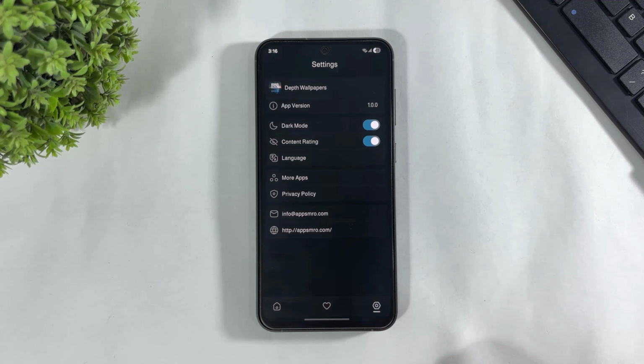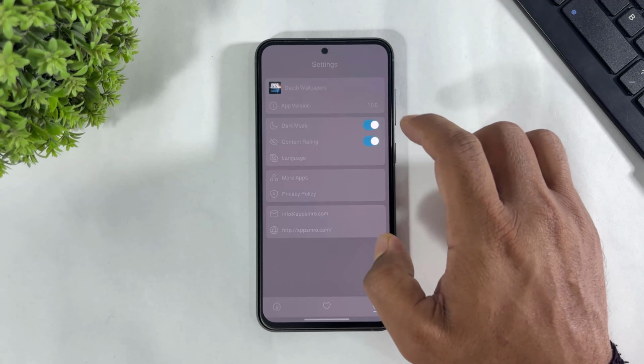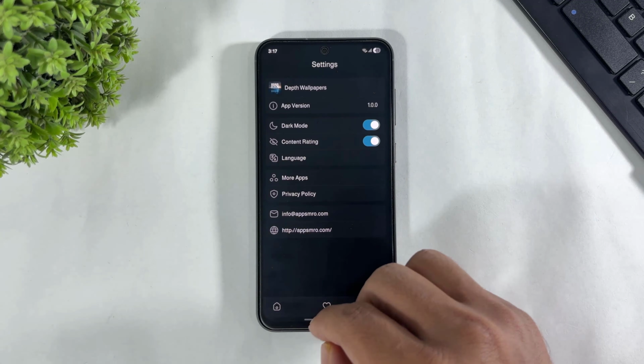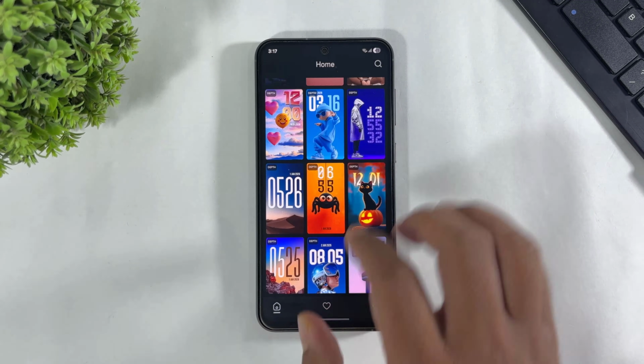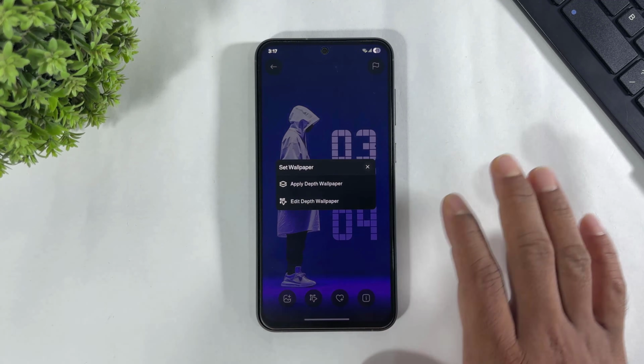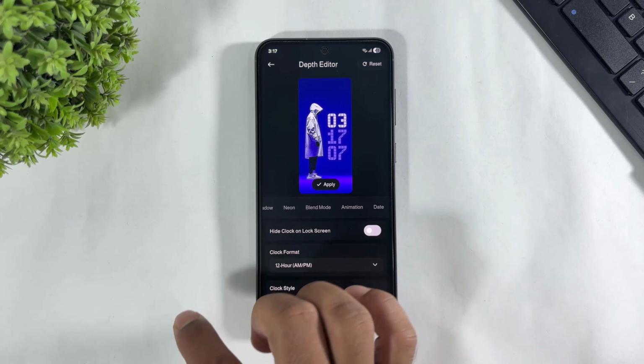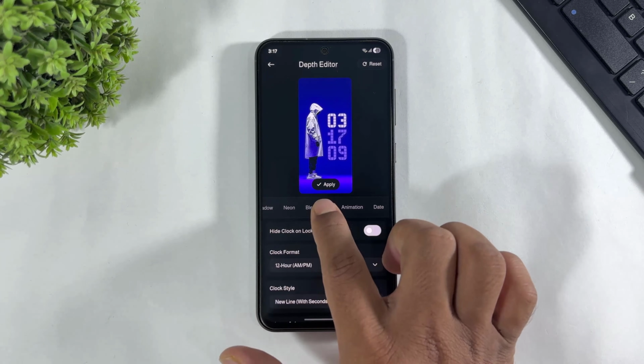If you go to settings, look at this, you can also set the theme, dark mode and light mode, on this app. Guys, let me show you the depth wallpaper settings. Look at this, you can also set all settings like this.